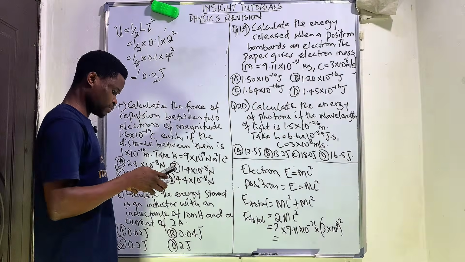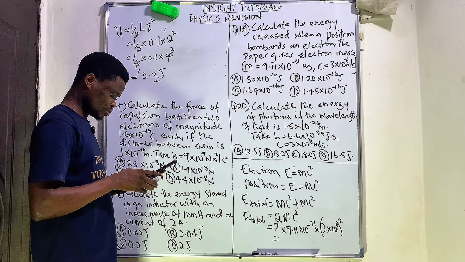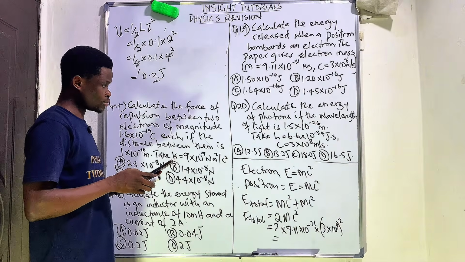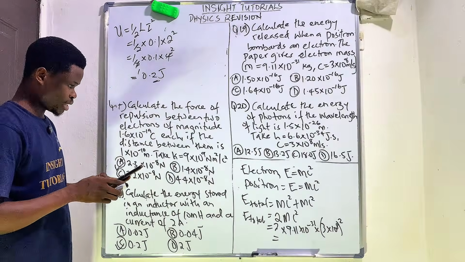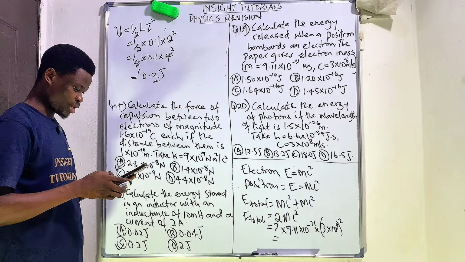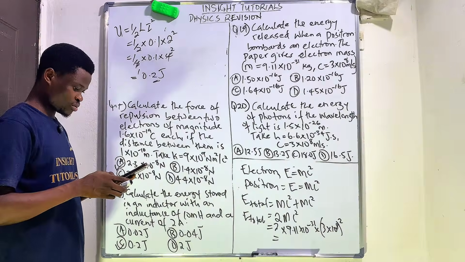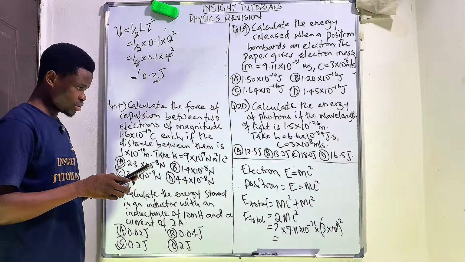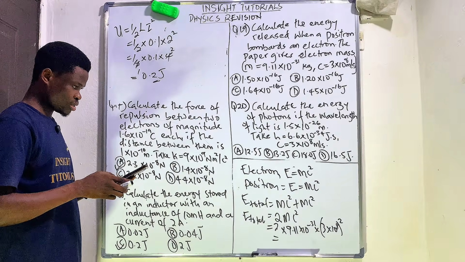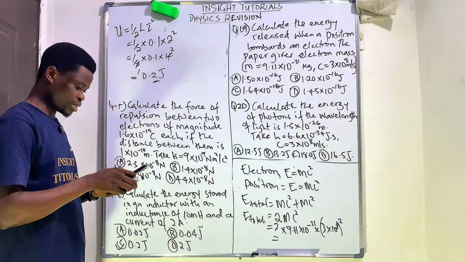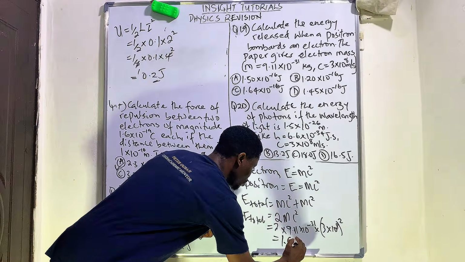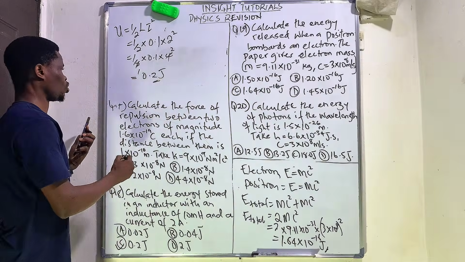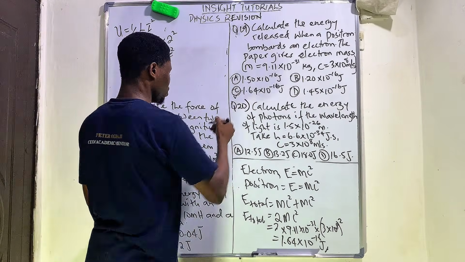So we're going to multiply this all at once. 2 times 9.11 times 10 to the power of minus 31 times 3 times 10 to the power of 8 times 3 times 10 to the power of 8. Our correct answer is 1.64 times 10 raised to the power of minus 16 joule. So option C is correct.